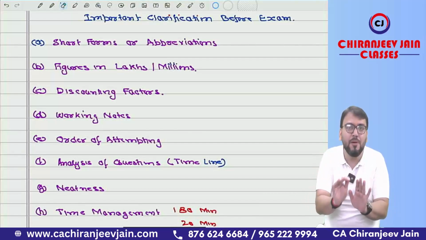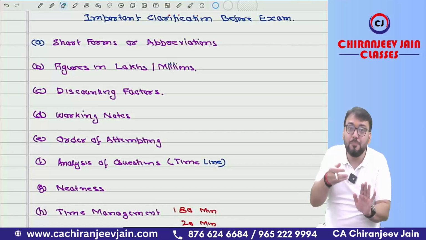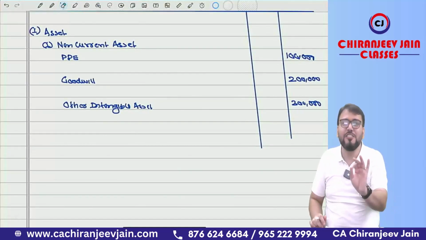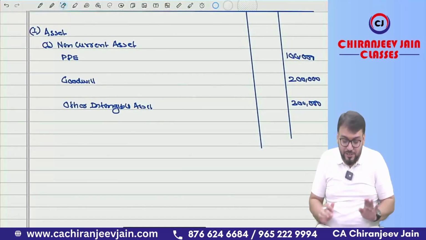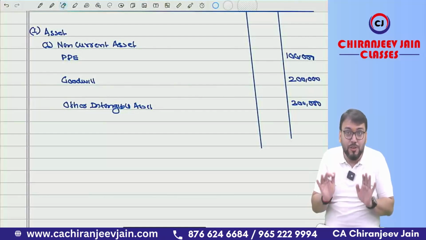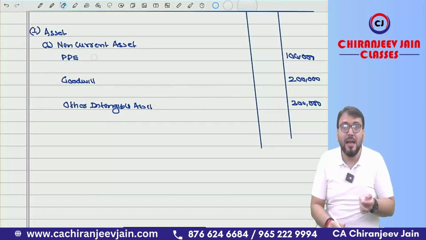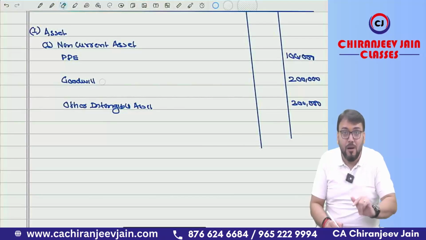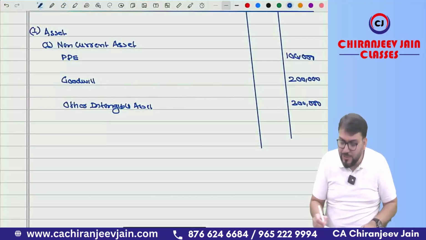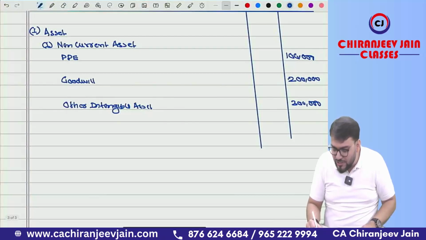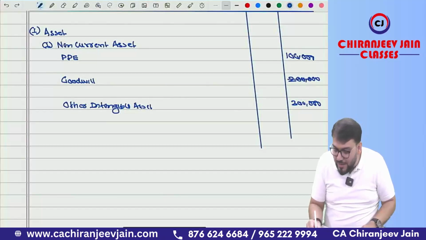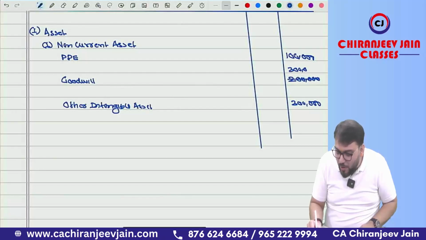I'll just give you one example of how you can write in a proper way. For example, you are drawing a balance sheet. After each line item, leave one space. Why leave space? Just try to understand what I want to tell you. For example, after PP, I have left one line. After goodwill, I have left one line. Why? Suppose at some point you realize that this 2 lakh is not correct. Don't overwrite it. What you should do is just cut it with one line, neatly, and write above it, it is 3 lakh, the correct amount. Understood?